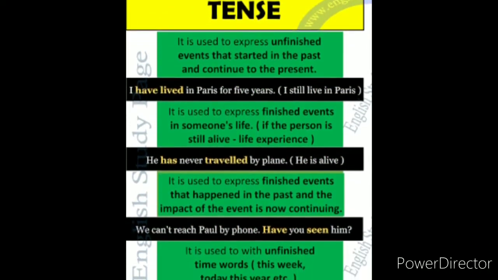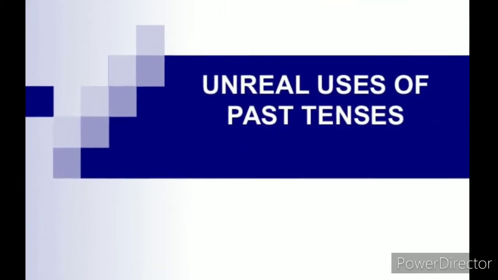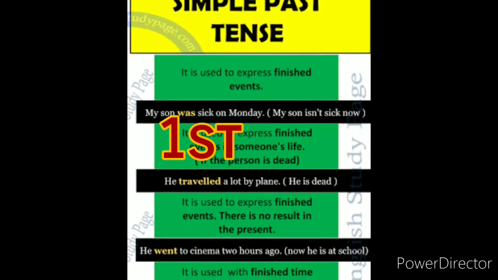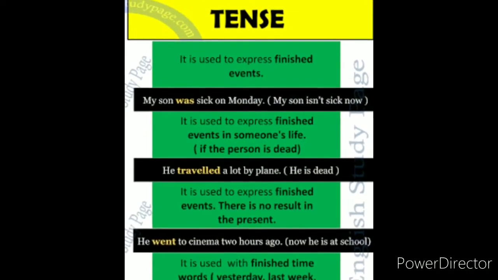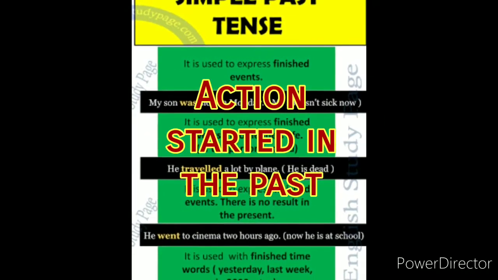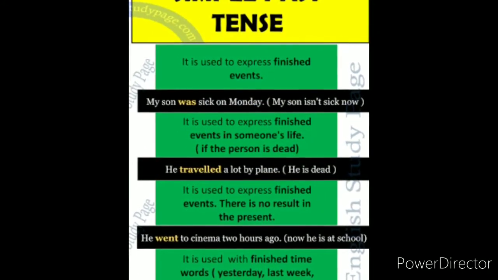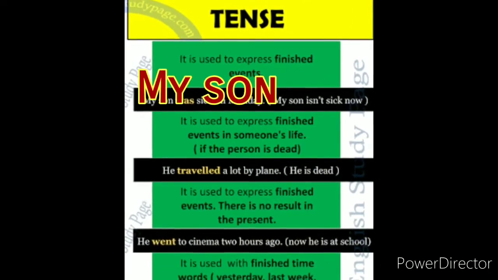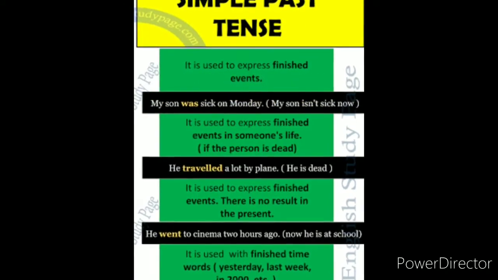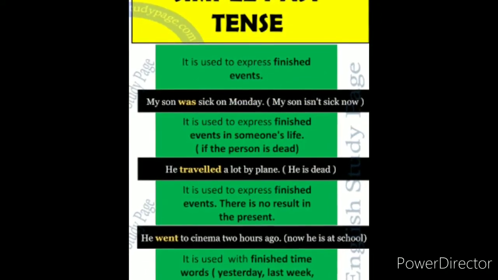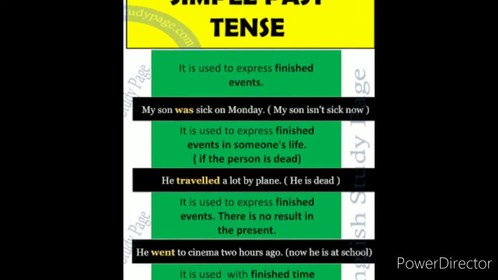Alright. Now let us see the uses of simple past tense. So the first use, simple past tense is used to express finished events. That means the actions that started in the past had already got over in the past. It has no link with the present. Okay. For example, my son was sick on Monday. So today is Friday. My son was sick on Monday. It means my son is not sick anymore. So he was sick in the past and the time has already passed.